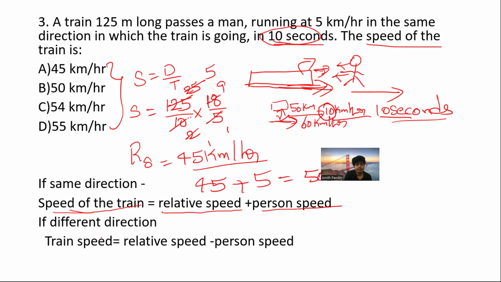And that's the reason the train speed equals relative speed minus person speed. See here, the speed of the train is relative plus person. Here, relative minus person. Clear? Okay.